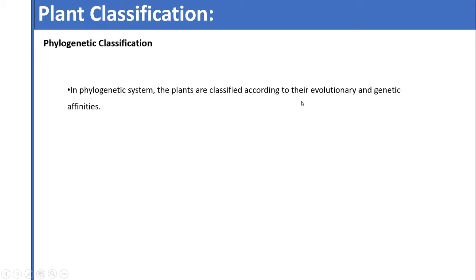Evolutionary affinities means the evolution of the plant, and we can find out the probable ancestor of a particular group,